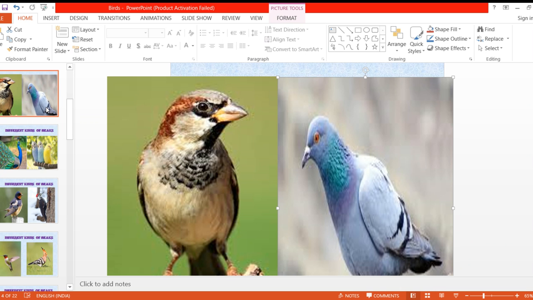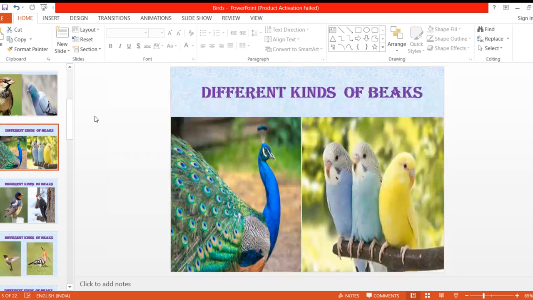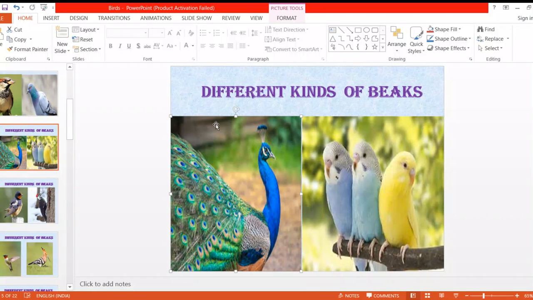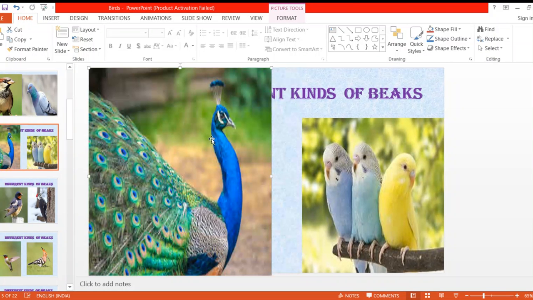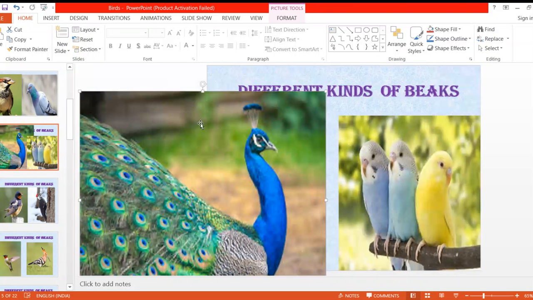a hard beak. Now see here also, I'll show you the peacock also. See, this peacock also is having it that way only. The beak of the peacock also is a little bit short, hard, and very strong.